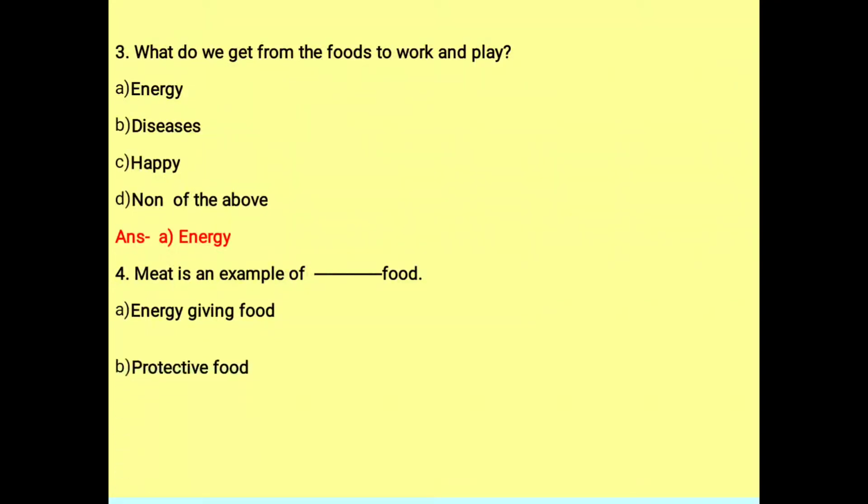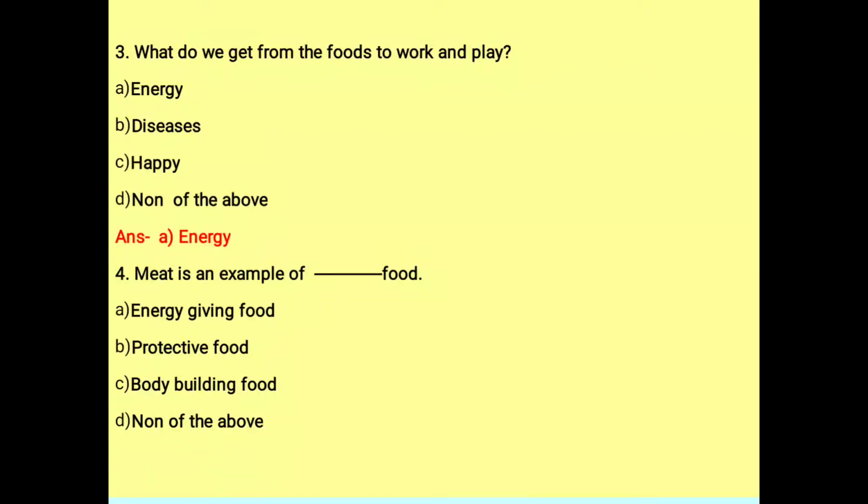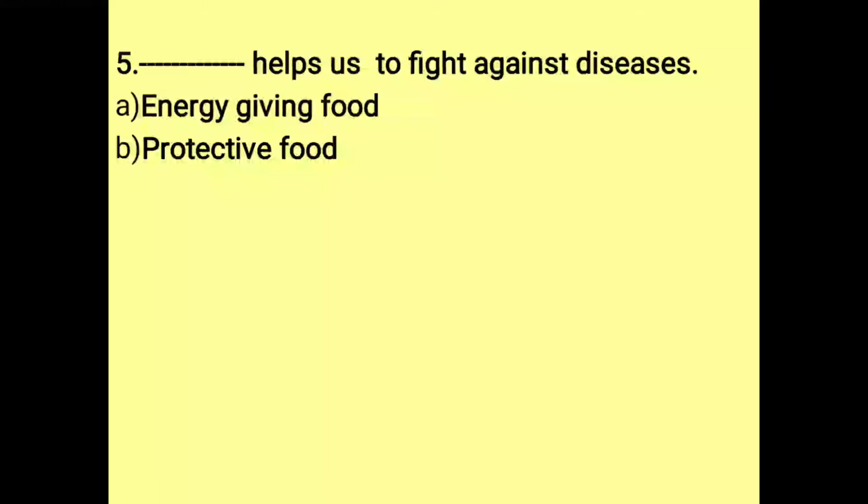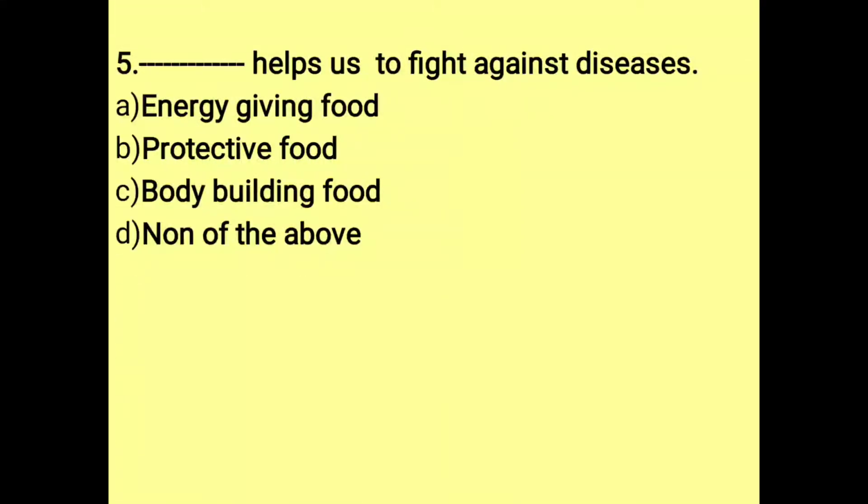Energy giving food, protective food, bodybuilding food, none of the above. The right answer is bodybuilding food. Helps us to fight against diseases. Energy giving food, protective food, bodybuilding food, none of the above. The right answer is protective food.